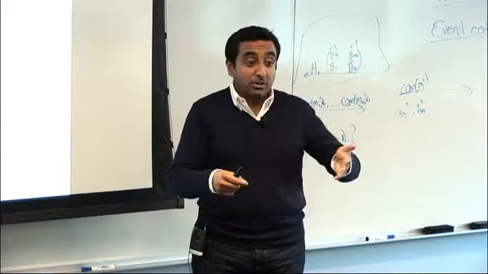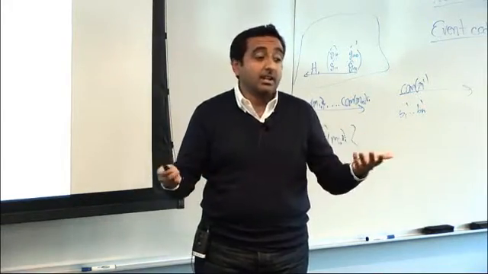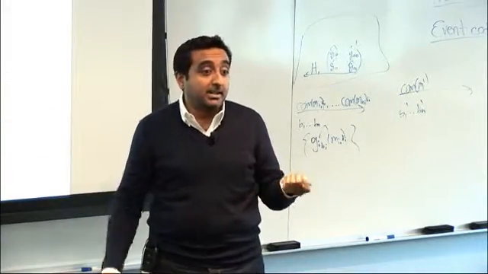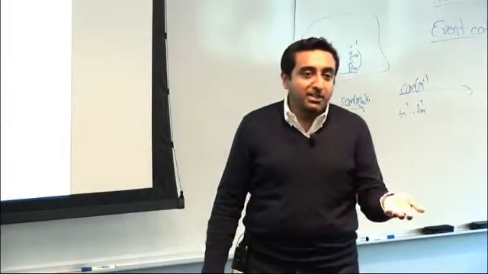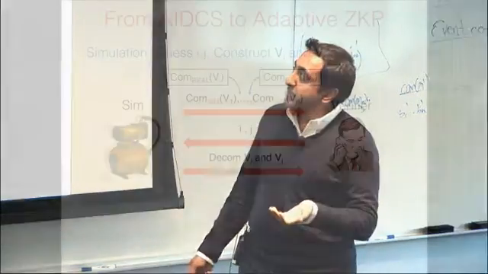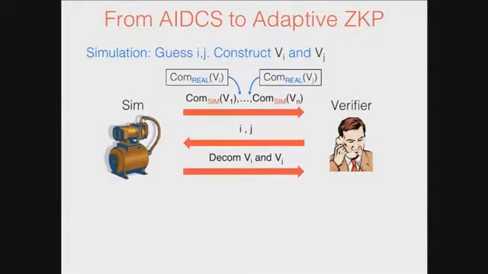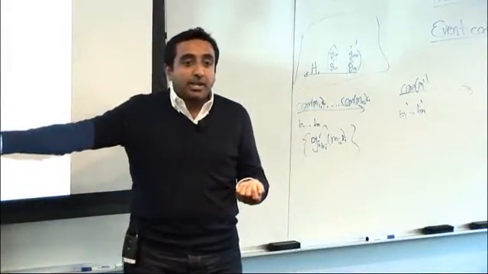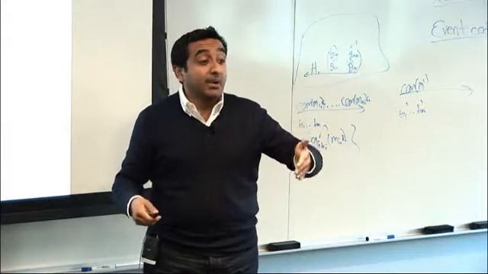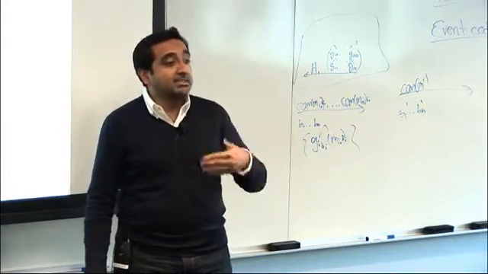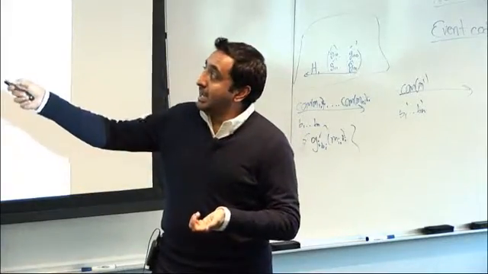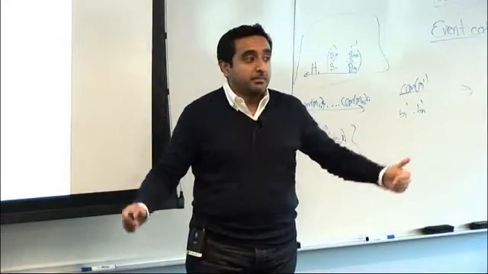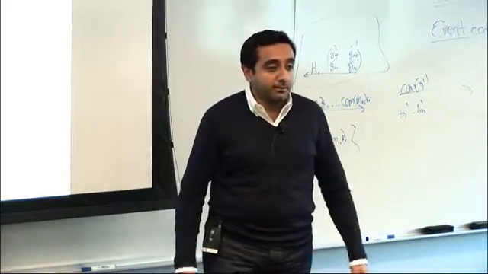Okay? Because as I told you, the binding property says that they are all disjoint. I can't now suddenly open it to a consistent view. I committed to garbage as the simulator, but later I need to open it. Now, given that you have seen what AIDCS can do, the simple fix to this is just replace the rest of the commitments using a simulated commitment. Now, at the end, if I'm going to ask the simulator to produce the view, at that point I know the witness. And when I know the witness, I can run the adaptive algorithm, and I can open all the remaining views consistent with an MPC execution of what I want.